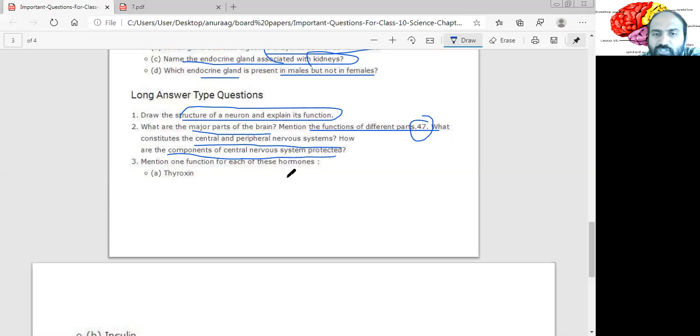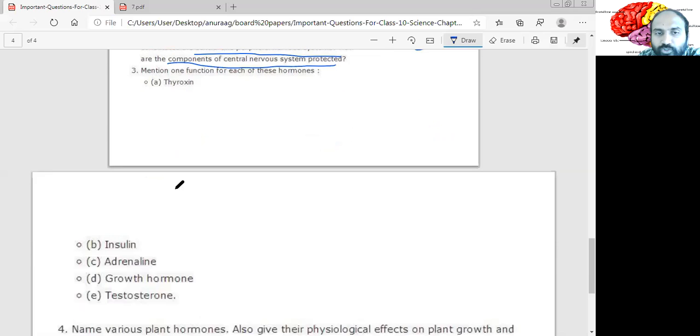Okay, how are the components of the central nervous system protected? The central nervous system is protected by the meninges, a protective layer around the brain, right? The meninges also contain a fluid called cerebrospinal fluid, right? And it also has a bony cranium, that is the skull, which protects the brain, right? Moving on to the next question.